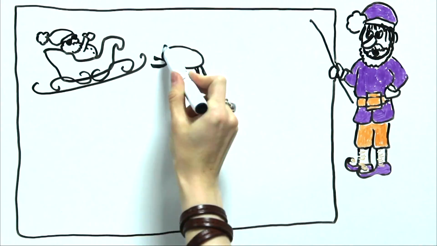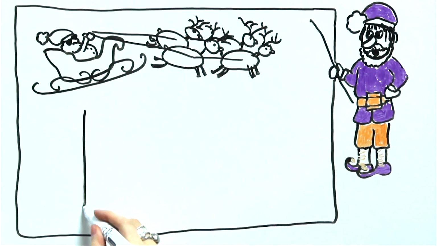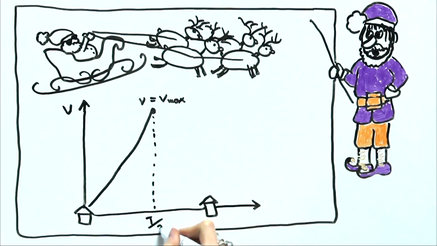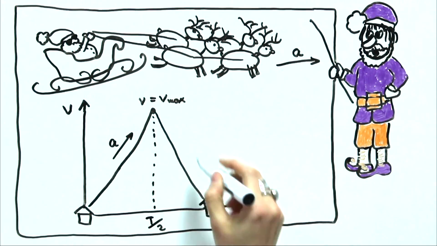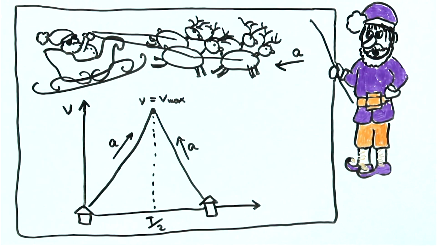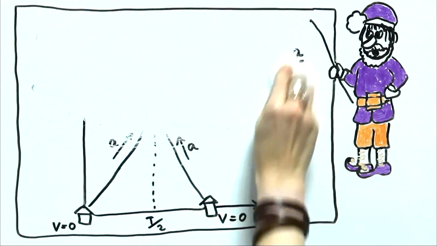He explains that the best way to reduce the acceleration between two houses is to keep accelerating with the same pace until halfway of the journey. Then, Santa should start slowing down with an acceleration in the opposite direction. There, he admits that switching direction should be progressive in reality. However, this gives a model where Santa is at a standstill over each chimney so he can drop the presents.